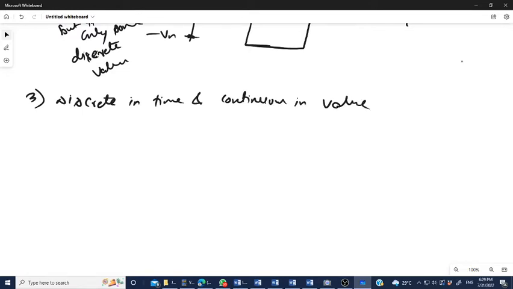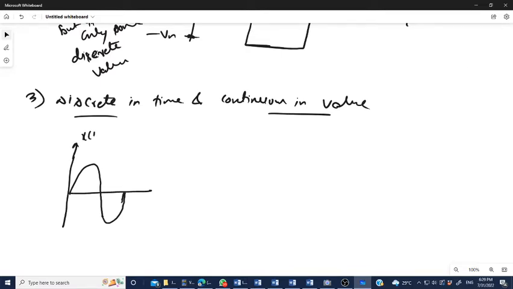What does it mean? Remember, let's say we have a signal continuous in both time and value. Let's say this is the x(t) signal, and this signal is converted into something like this.